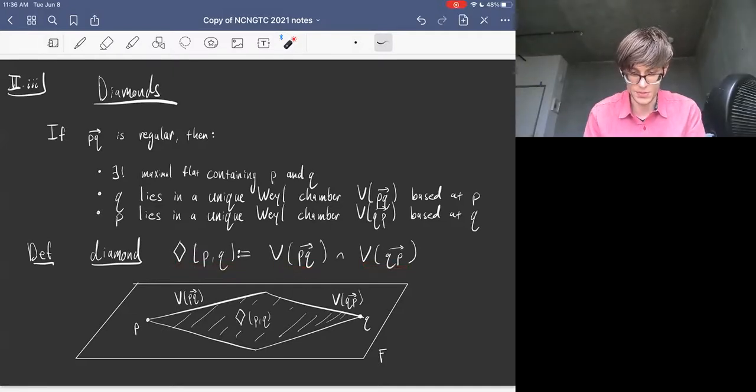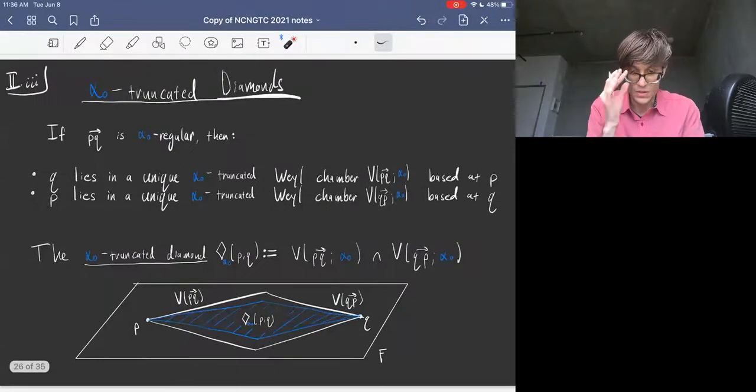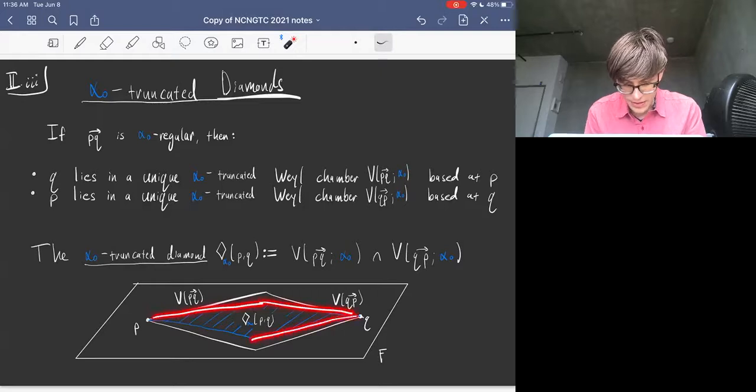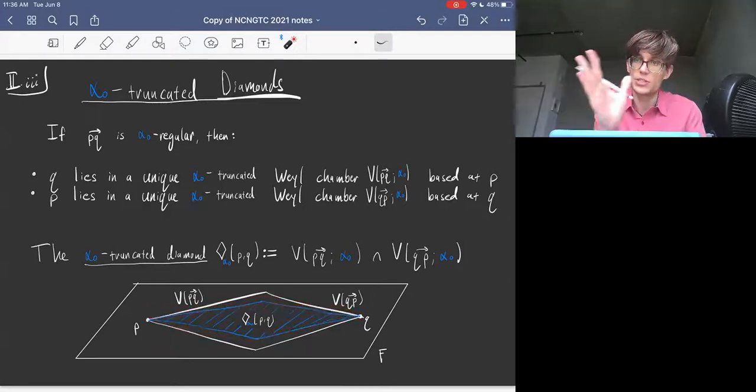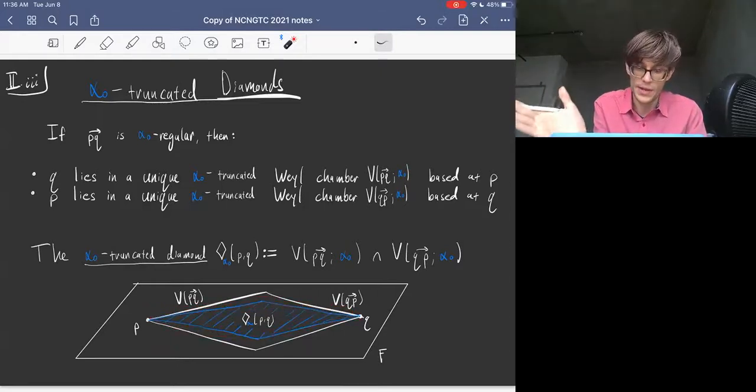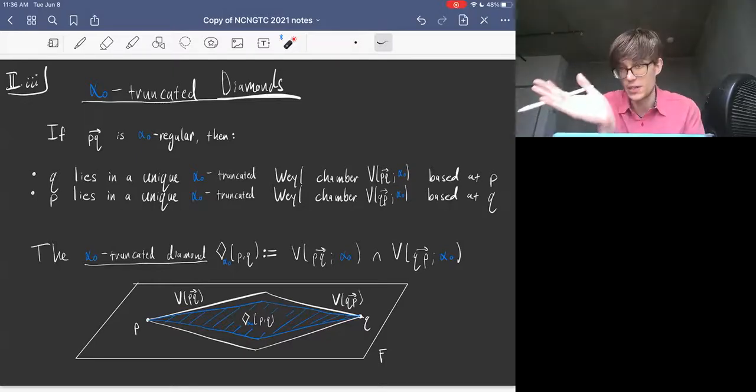That's what this picture here is supposed to look like. In this case, the diamonds really do look like diamonds. That's the reason for the name. Now we need to beef this up a little bit and guarantee those uniform negative curvature conditions I mentioned by talking about alpha naught truncated diamonds. So instead of using the whole diamond that you had before, you truncate by throwing away those directions that form an angle less than alpha naught with the base at either P or Q. So that's what this page talks about.